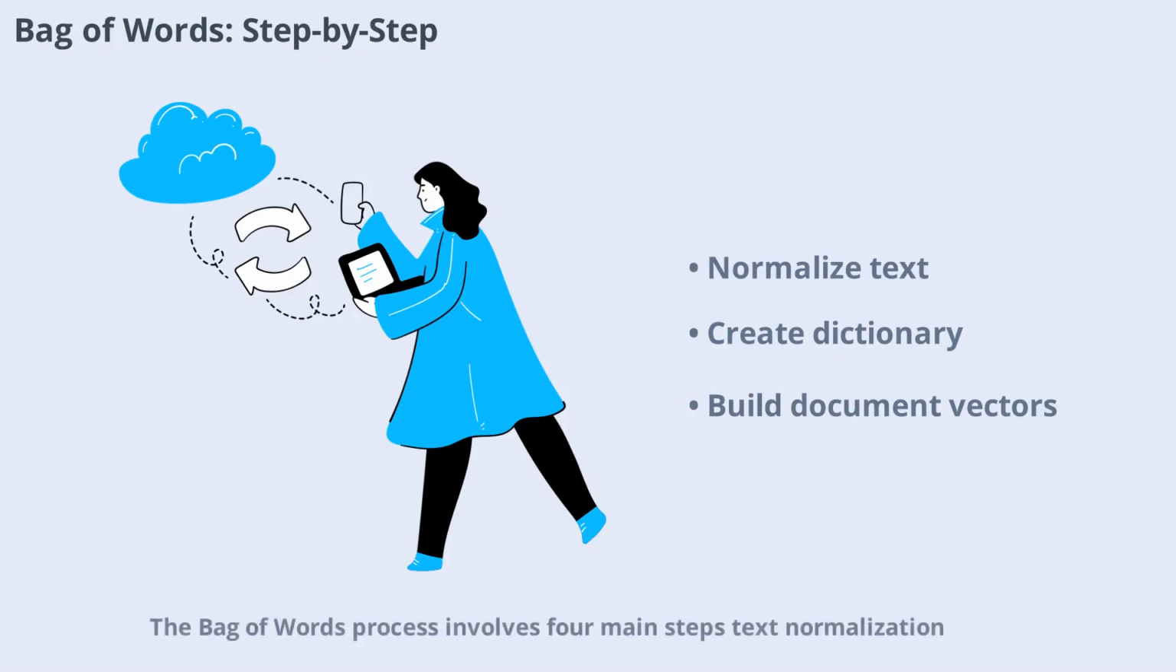The bag of words process involves 4 main steps: text normalization, creating a dictionary of unique words, creating document vectors, and repeating for all documents. This systematic approach transforms raw text into structured data that can be used for further analysis and machine learning.